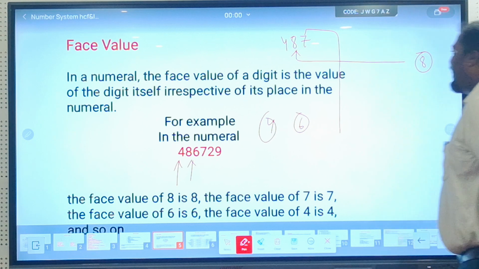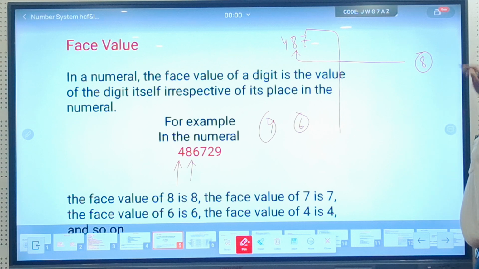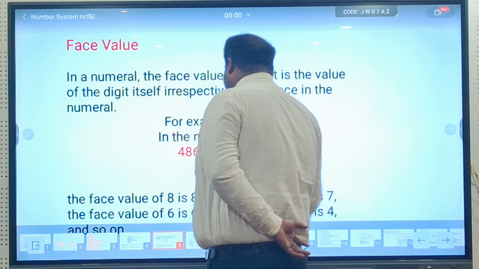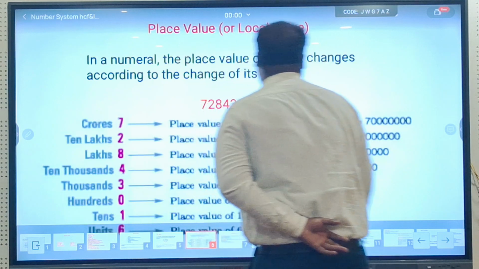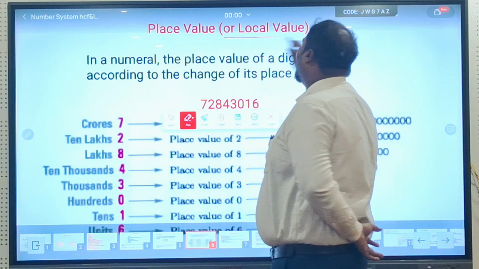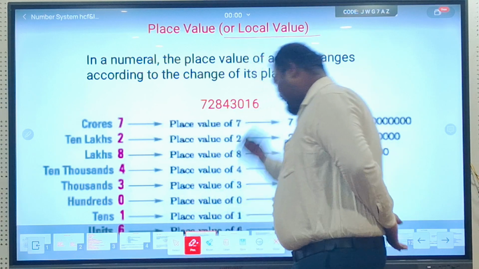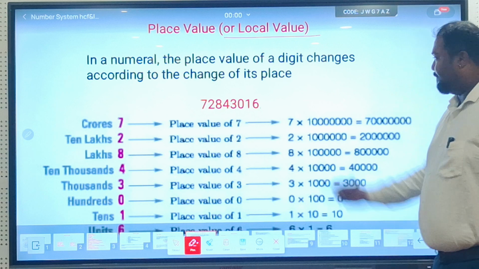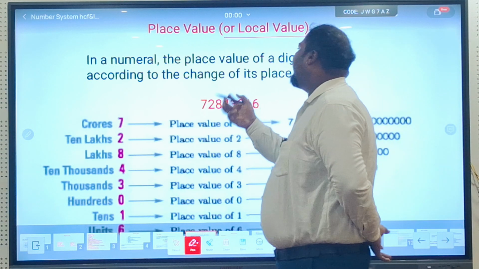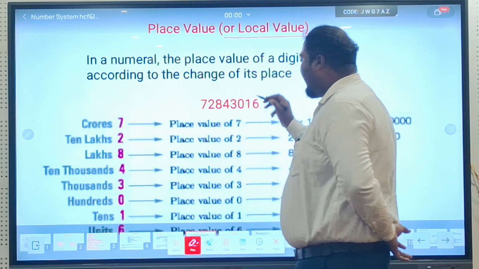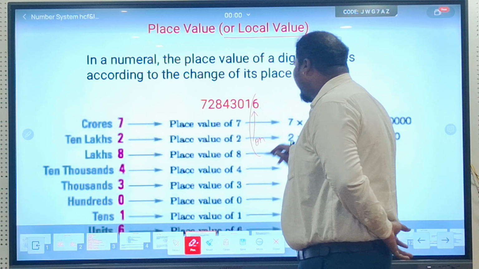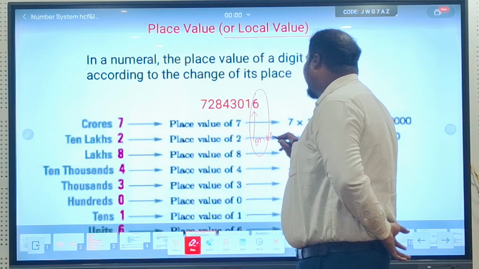Now, let's see its counterpart, place value. What is place value? Place value is the value of the number, what value it has, the positional value of the number. Suppose the place of this 6, you will say it is ones.